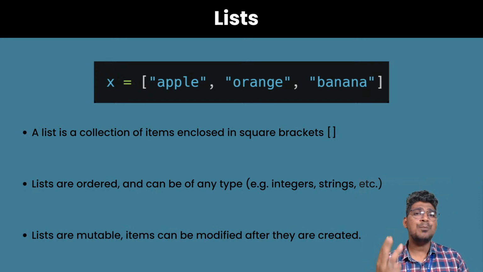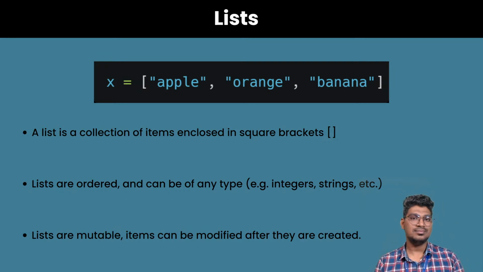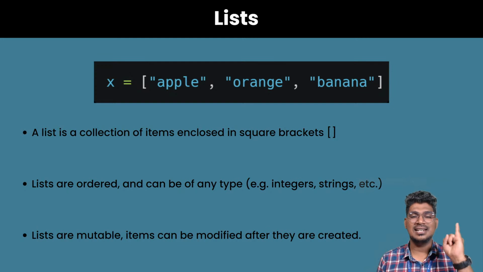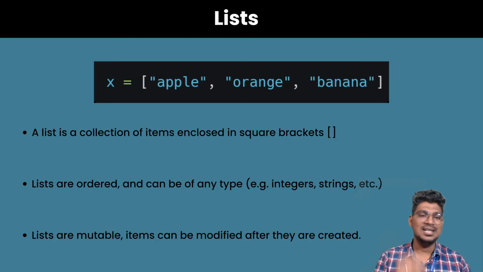There are three important things for a list. One, it is ordered. Two, a list is mutable. What is the meaning of mutable? The items can be changed. Three, it allows duplicates. The three important things: it is ordered, it is mutable, and it allows duplicates.